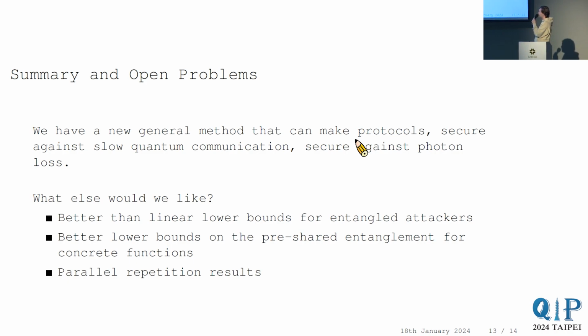If you slightly alter it to add a commitment round, what else would we like on top of this if we're really going to implement all these things in practice? Well, I said we have this linear lower bound on entanglement, but this is only for random functions. But it's also only linear. Can you get this linear lower bound up? We suspect you can do a little bit better than these linear lower bounds, or maybe you can actually show that you need an exponential lower bound to do these functions, which is sort of related to the previous